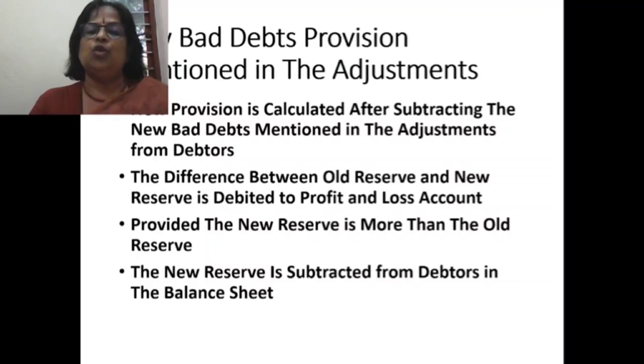So the difference between old reserve and new reserve is debited to profit and loss account, provided the new reserve is more than the old reserve. The new reserve is also subtracted from debtors in the balance sheet. So two new adjustments, bad debts and new provision. How you calculate: whatever new bad debts given outside the trial balance will be subtracted from debtors. On that value only you will calculate the new provision. Always students will make mistakes, so please remember that. Then you have to remember the new bad debts mentioned outside the trial balance and the new provision. Both have to be subtracted from debtors in the balance sheet.